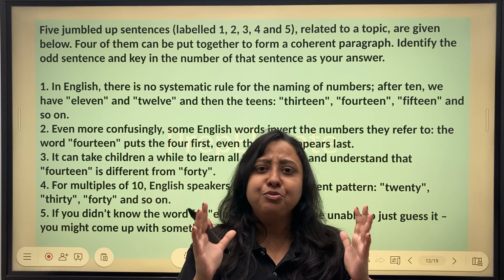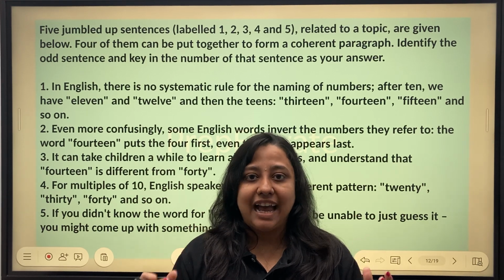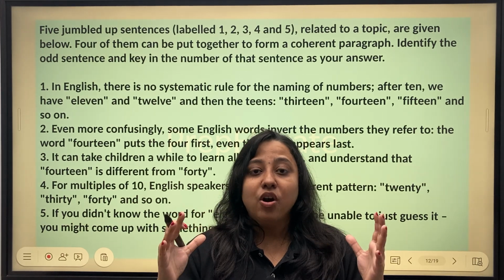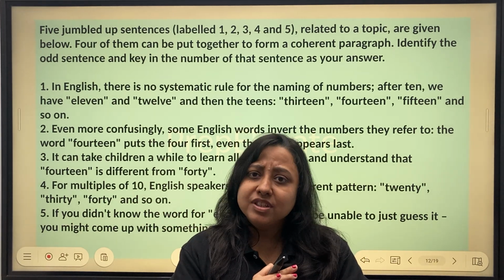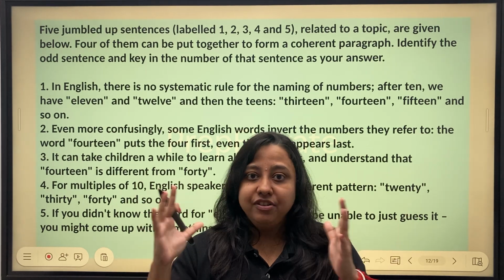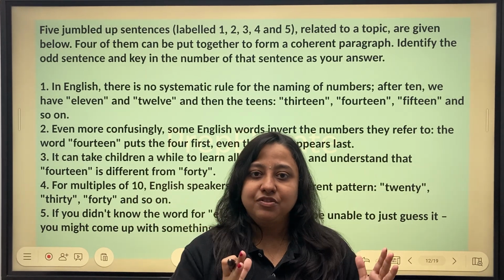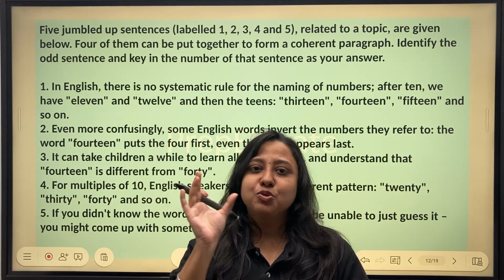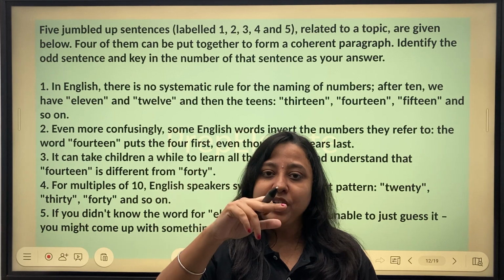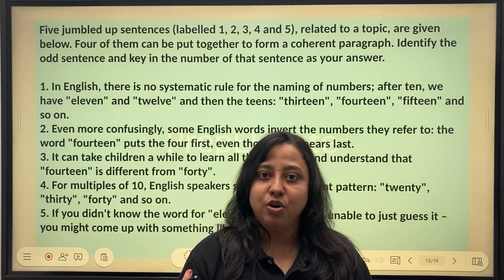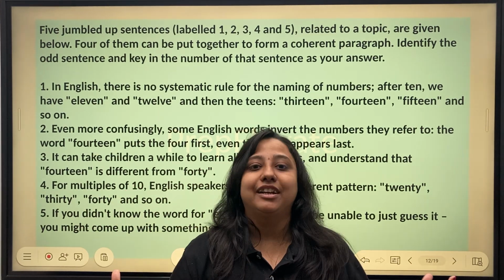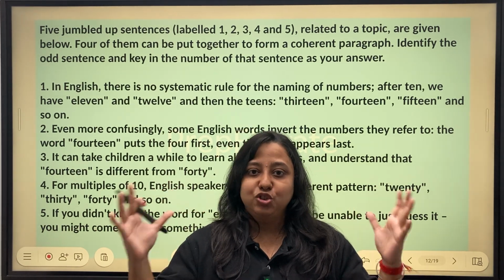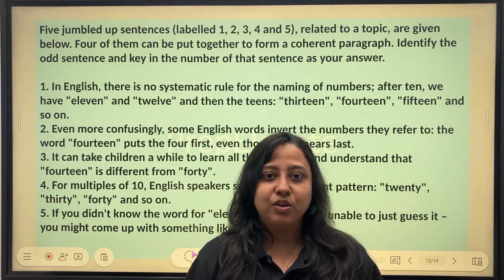But usually you do not find such easy questions in CAT. You usually get odd sentences which are somehow related but not absolutely related. So you could say there is a parent and child relationship. Let's say the four sentences relate to a particular topic, which is the parent topic, and then there is one sentence which relates to it, which lies along the periphery of the topic but is not directly connected or related. So that is what I mean when I say there is a parent and child relationship. All right, so we do get questions like this.